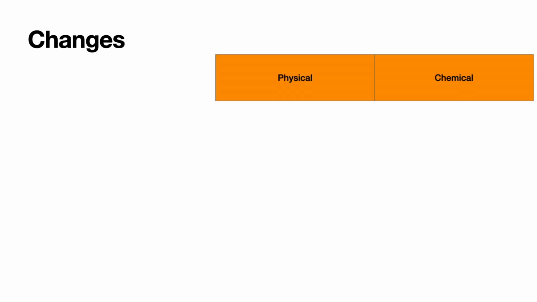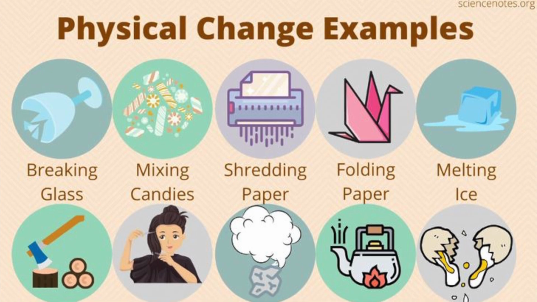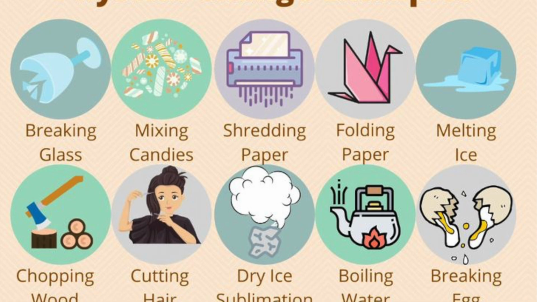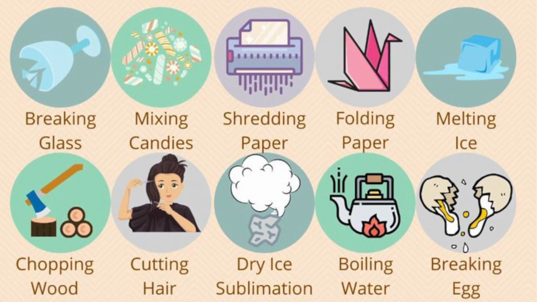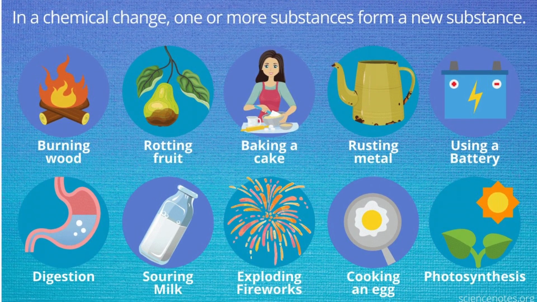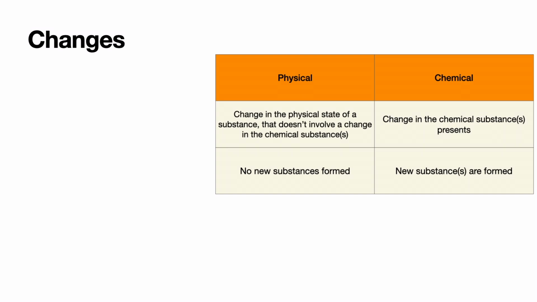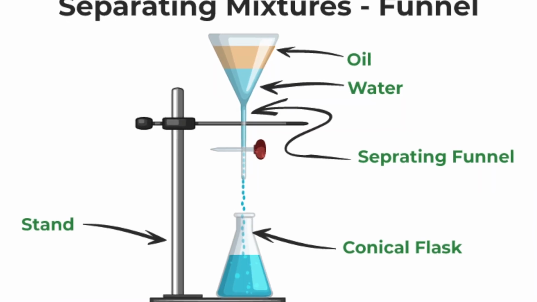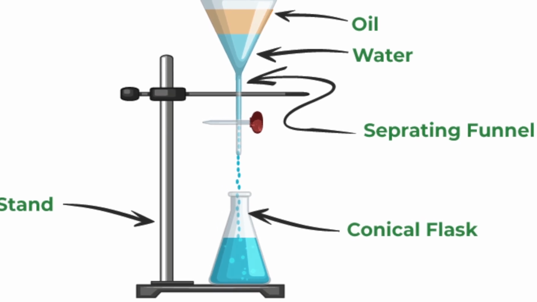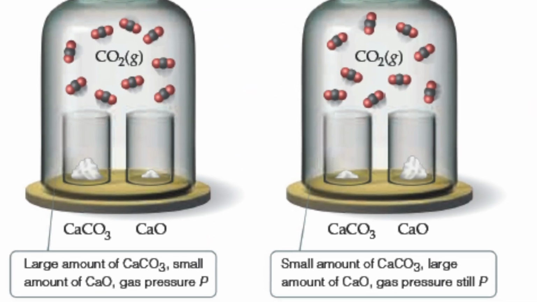There are two types of changes, physical and chemical. In a physical change, there is a change in the physical state of a substance, but there is no change involved in the chemical substances. However, in chemical changes, there is a change in the chemical substance. In physical changes, no new substances are formed. However, in chemical changes, new substances are formed. Physical changes are reversible and any mixtures formed can easily be separated, but chemical changes are difficult to reverse.